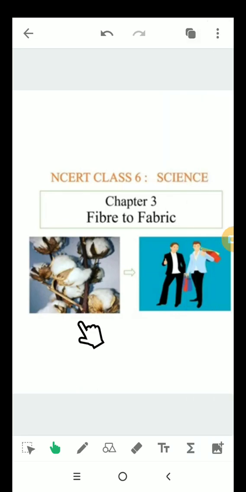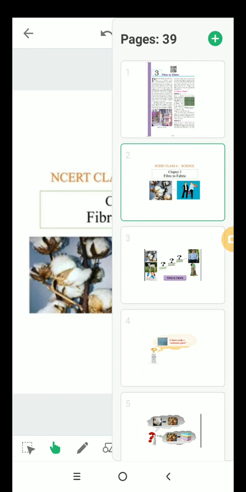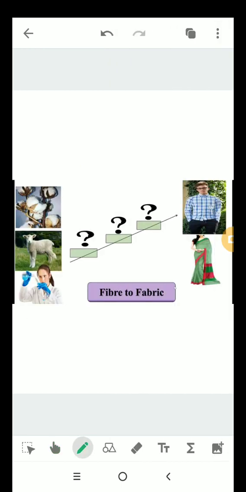Today we will be covering the third chapter of our class 6, that is Fiber to Fabric. This chapter is all about how this becomes that. That is, how fiber obtained from plants, animals and chemicals gets ultimately converted into clothes that we wear.